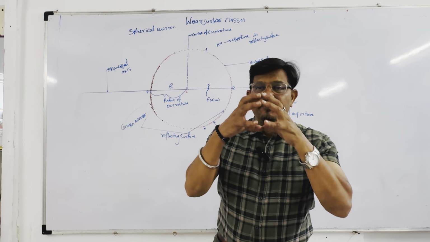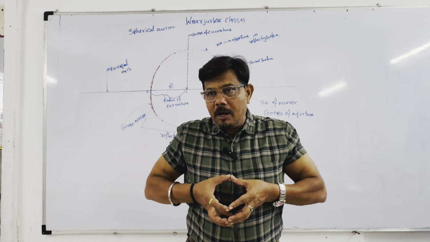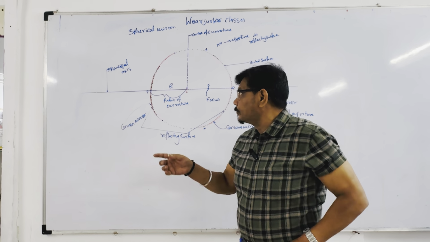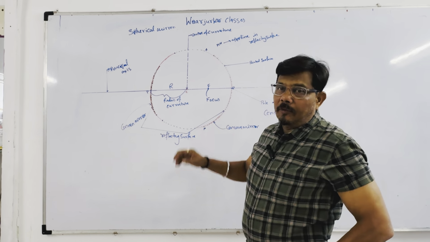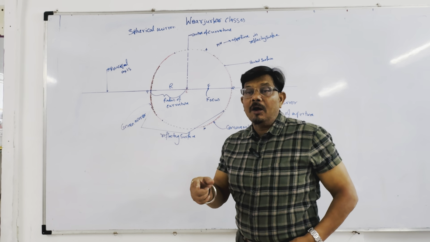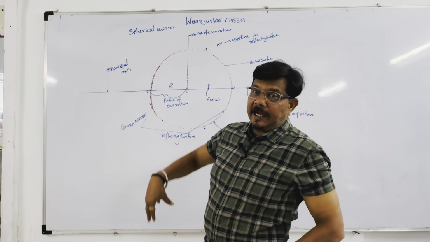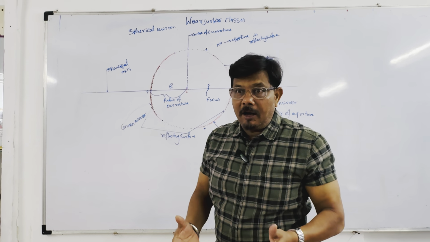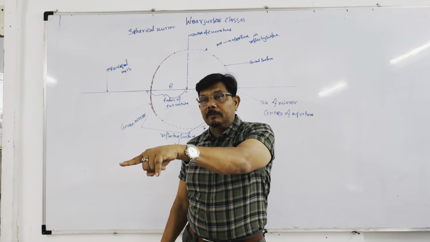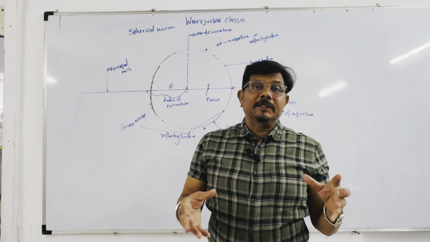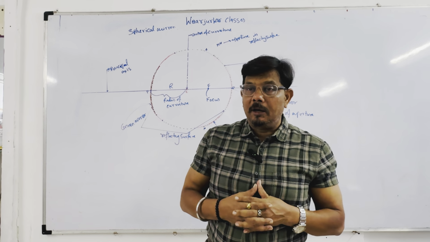If you see a sphere like this sphere, the center of the sphere is called the center of curvature. What is the center of curvature? The center of curvature of a spherical mirror is present at the center of the sphere from which the mirror is made. The center of curvature is the point at the center of the sphere.